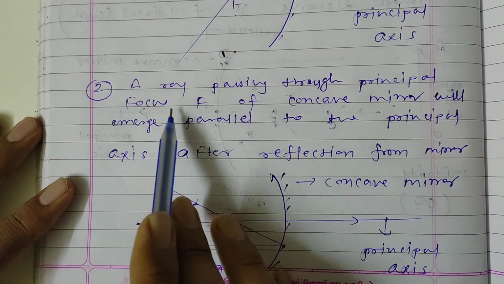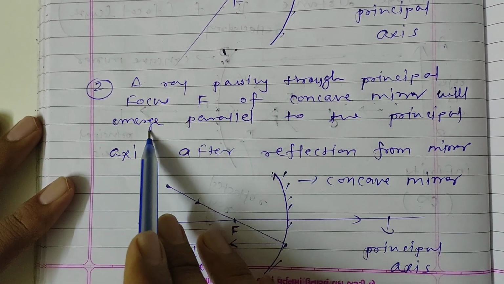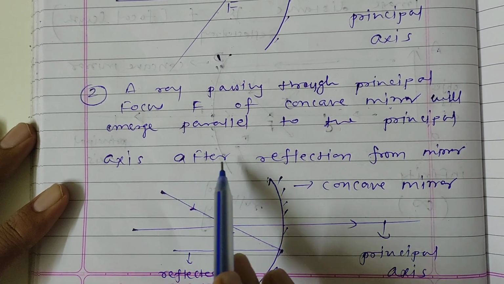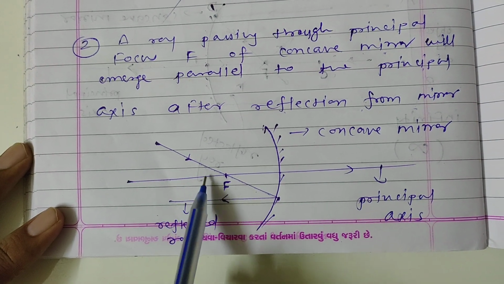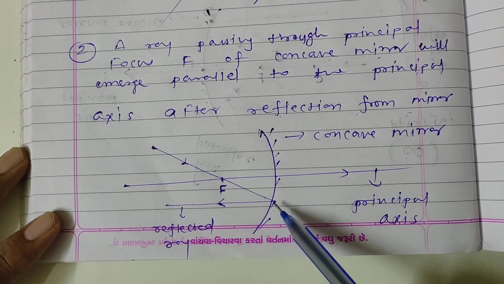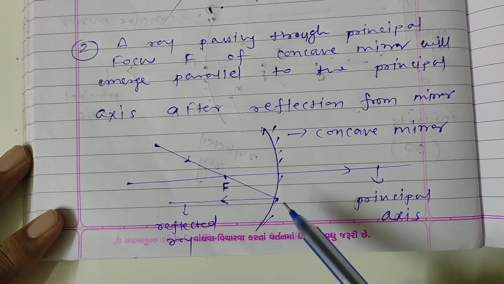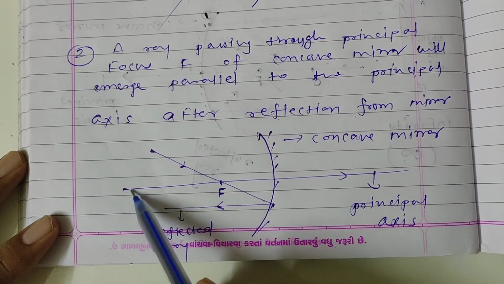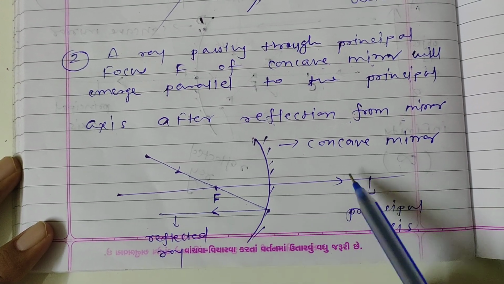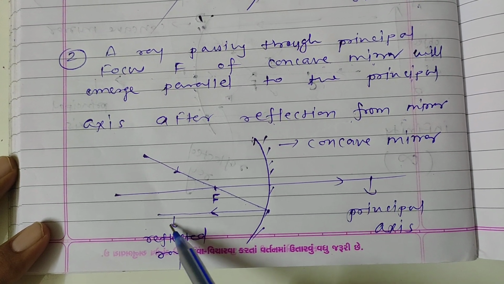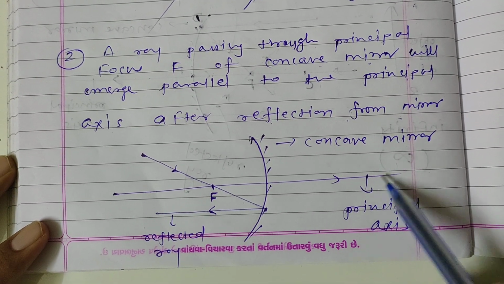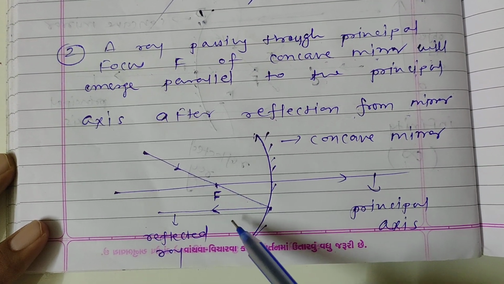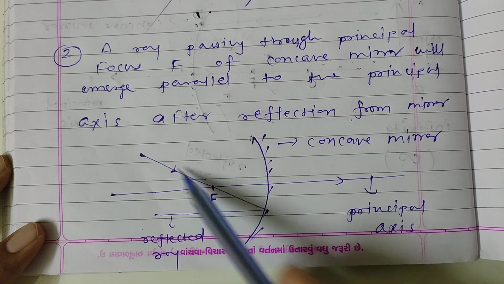So a ray passing through the principal focus of a concave mirror will emerge parallel to the principal axis after reflection from the mirror. It means what? If it is an incident ray and it passes through the principal focus, then after incidence on the mirror it is reflected, and the reflected light ray is parallel to the principal axis. I hope you all are understanding the point. This is the reflected ray, that is the principal axis, so the reflected ray is parallel to the principal axis. It happens only when the incident ray is passing through the principal focus.